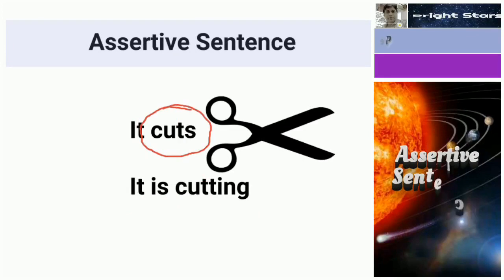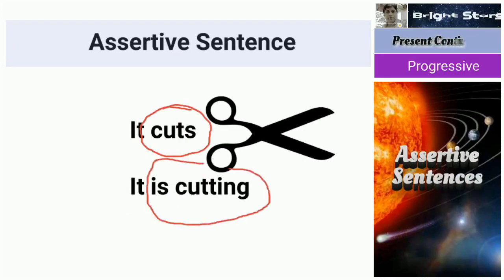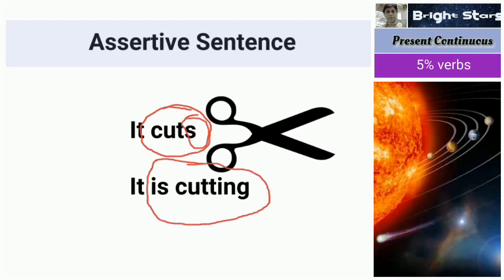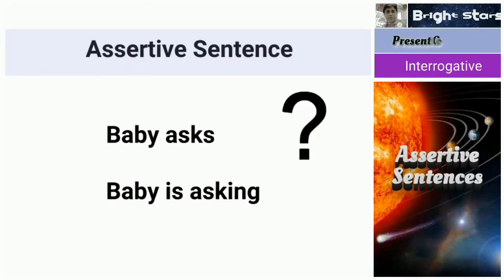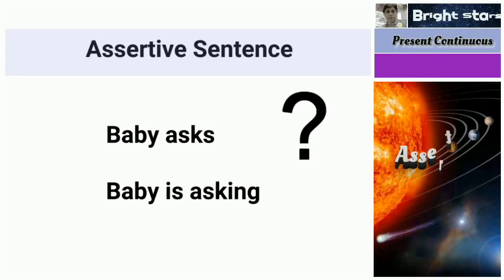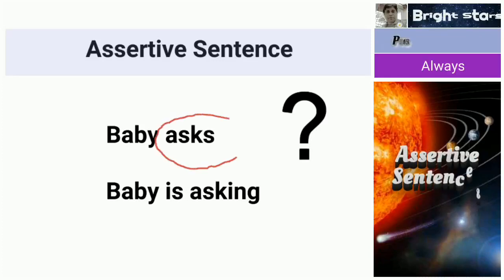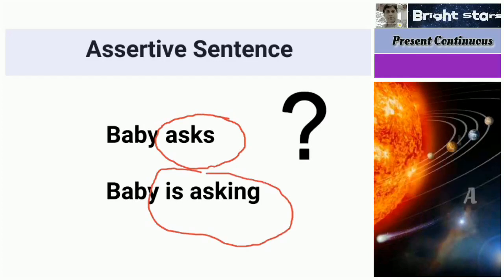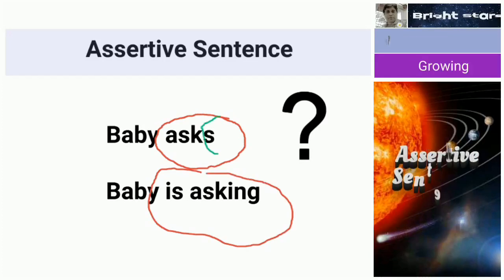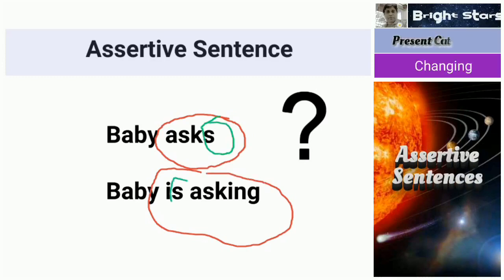Cuts, is cutting. S, s. Next one, baby asks, baby is asking. Asks, is asking. Here s, here s.